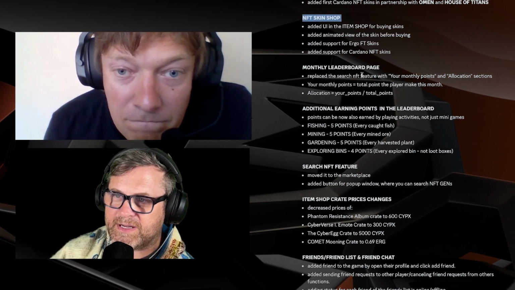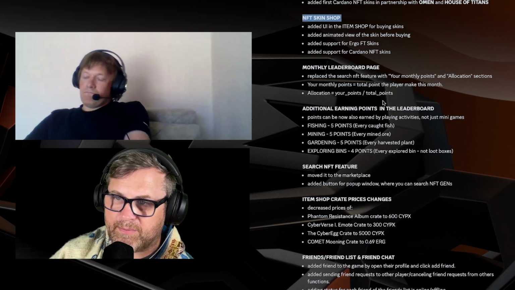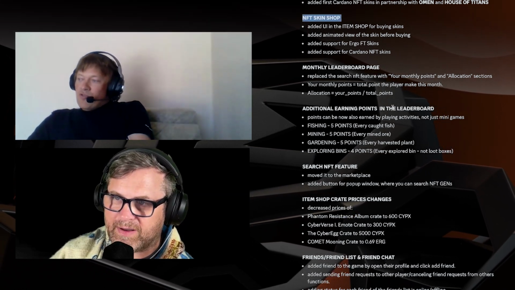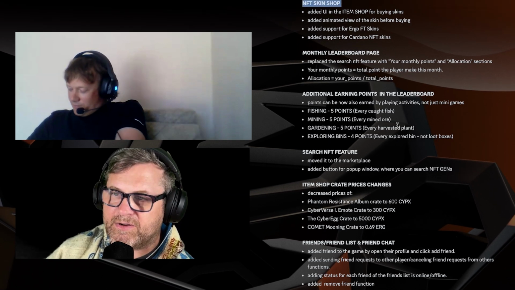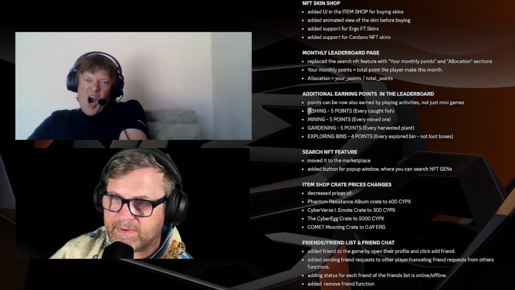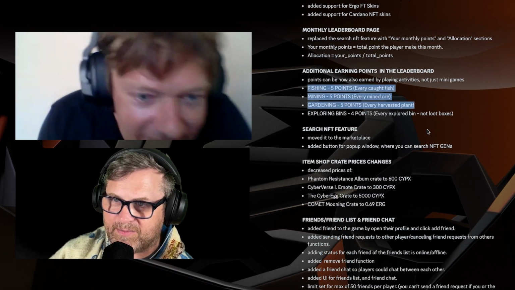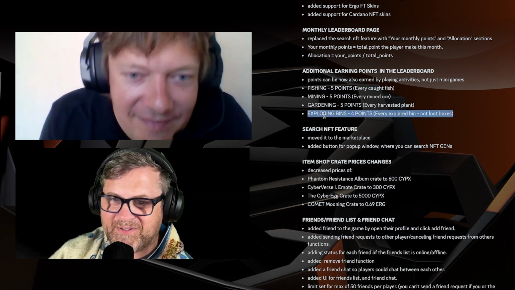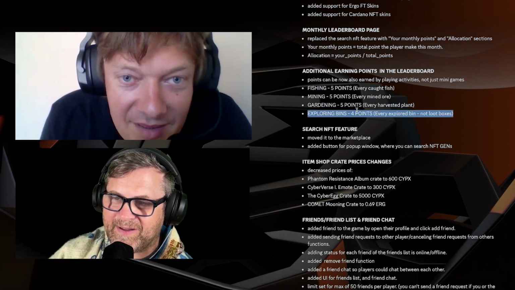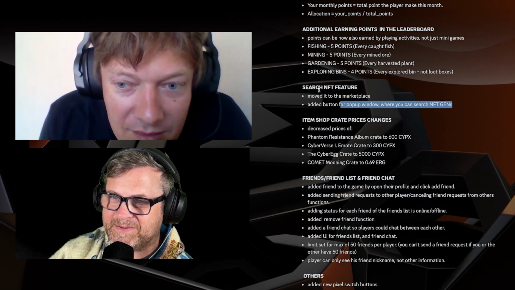They replaced the search NFT feature with your monthly points and altcoin sections. Your monthly points equal your total points the player made this month, and allocation equals your points divided by total points. Additional earning points in the leaderboard. So it looks like they've added some other kind of points for metrics in the leaderboard based on fishing, mining, gardening, exploring bins. You can explore trash bins and get stuff from there. I heard somebody used all the stuff they found from the trash bins to build a mining rig, which was in game, which is cool.